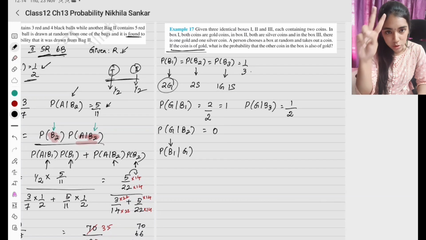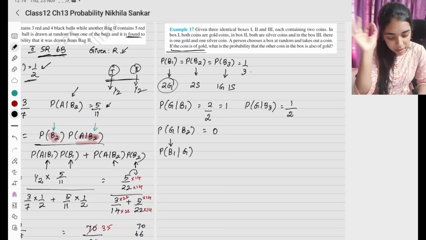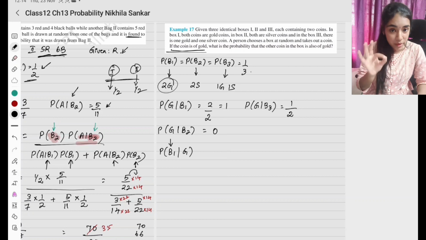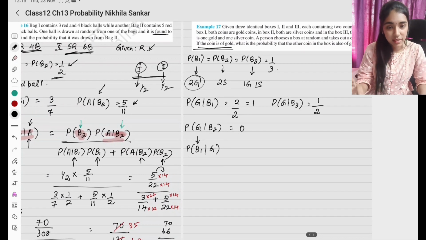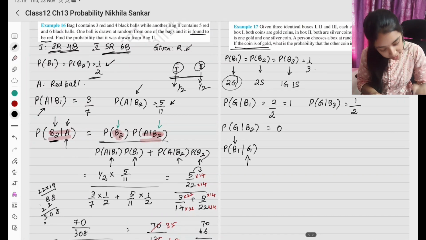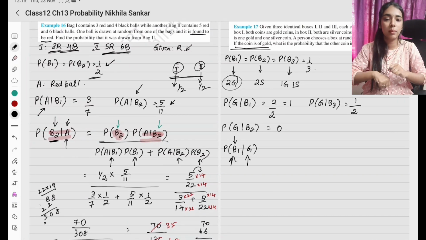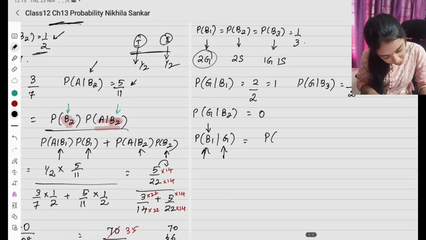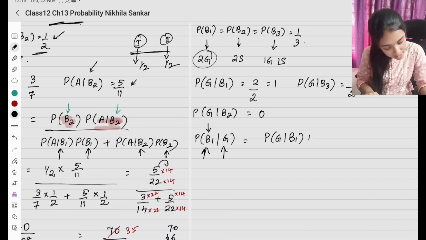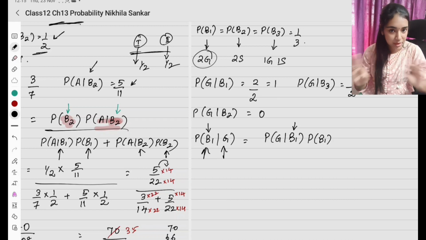What is given first? 3 boxes are given: 2 gold, 2 silver, and one gold one silver. Now what all have we written? Our probabilities given that it is a gold from box 1, given that it is a gold from box 2, given that it is a gold from box 3, the three probabilities are written. Now what are they asking? Given that it is already a gold coin, what is the probability that it is again gold, meaning box 1. Okay, so this is going to be the first step. What is it? Probability that it is a gold coin given box 1. I'll write it reversed. Now probability of b1. Okay, do you know how to write the first line?